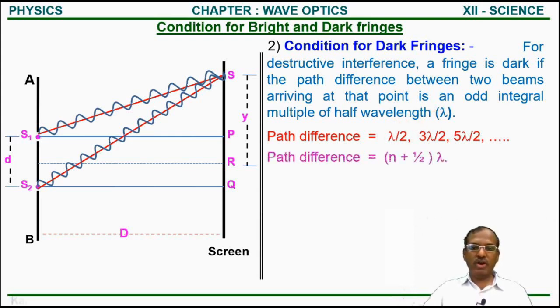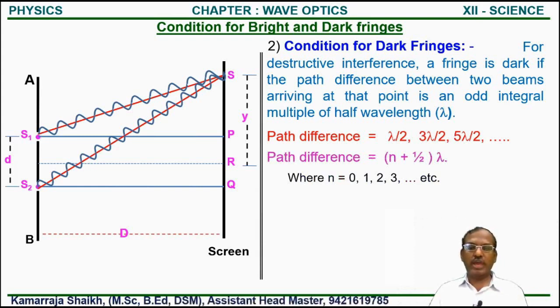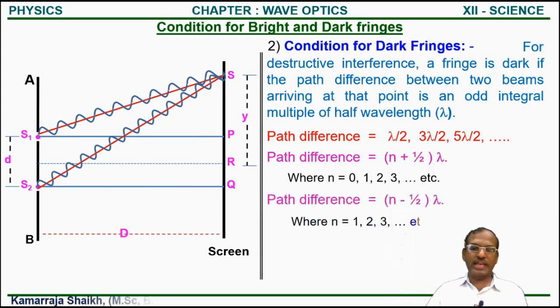So in general form, we write path difference is equal to (n plus 1/2) lambda, if we put the values of n from 0 to n. The same statement we also write as path difference is equal to (n minus 1/2) lambda, where the value of n changes from 1 to infinity.